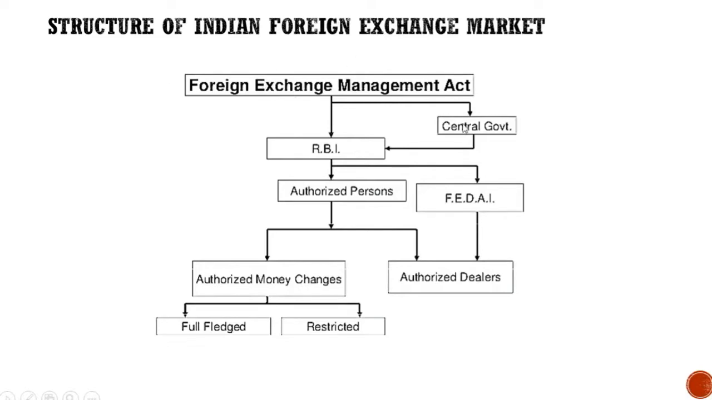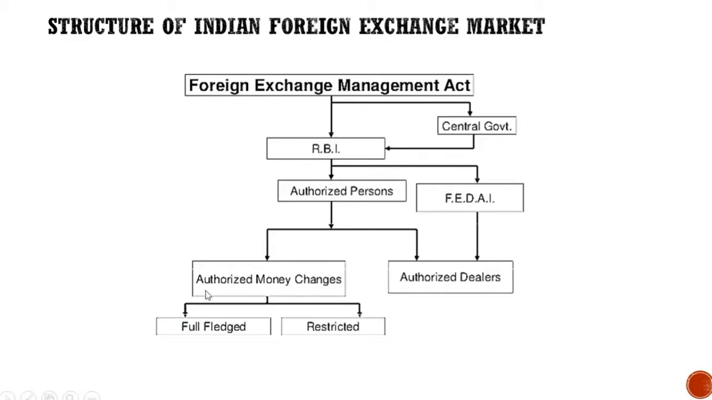The Foreign Exchange Management Act and the central government collectively had given RBI the power, authority and responsibility to look after the Indian foreign exchange market. However, RBI could not individually meet the end users, those are the customers. So it gave licenses to authorized persons, which were of two types: authorized money changers and authorized dealers. Now, authorized dealers have to abide by the rules of the RBI and FEDAI, that is the Foreign Exchange Dealers Association of India, when dealing in foreign exchange.